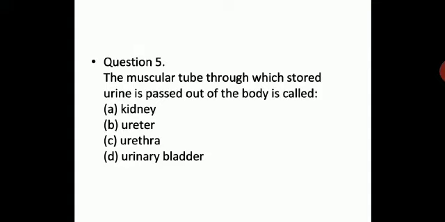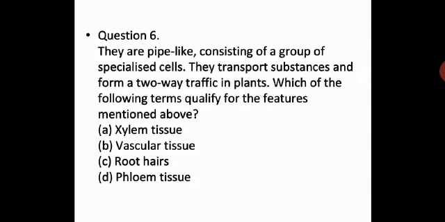The muscular tube through which stored urine is passed out of the body is called. Now you have seen the excretory system of humans, and you know all the various organs which are involved in the excretion process. You have seen ureter, kidney, urethra, urinary bladder. So here you have to identify the muscular tube through which stored urine is given out of the body. Kidney, ureter, urethra, urinary bladder. So the correct answer is urethra. You can refer to the diagram you have learned.